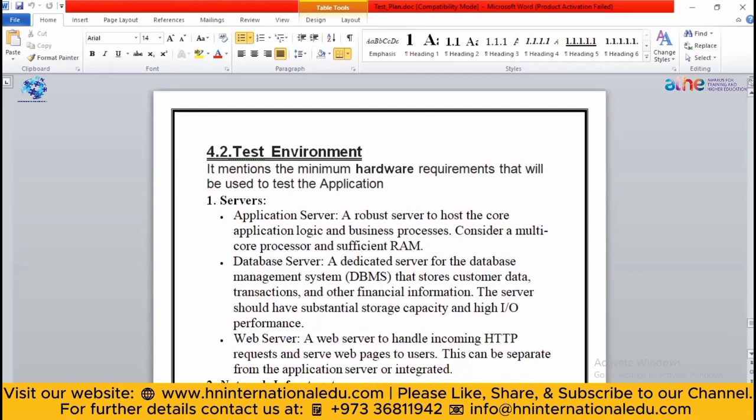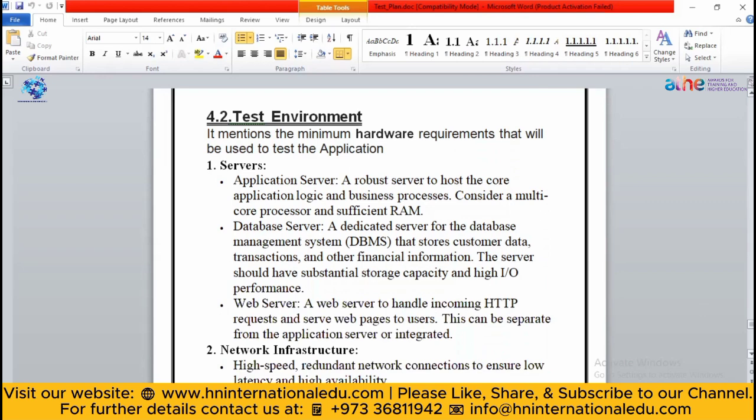Then after that, the web server. As I mentioned, the HTTP request or protocol. If you are familiar with the web, HTTP stands for Hypertext Transfer Protocol. This is the protocol that is responsible for taking the query from the client side to the server. Let's suppose I want to search what is a computer.